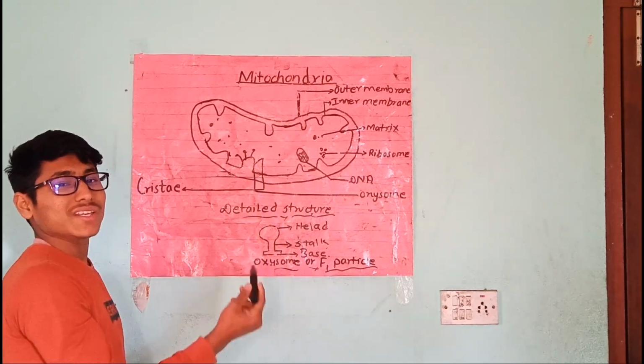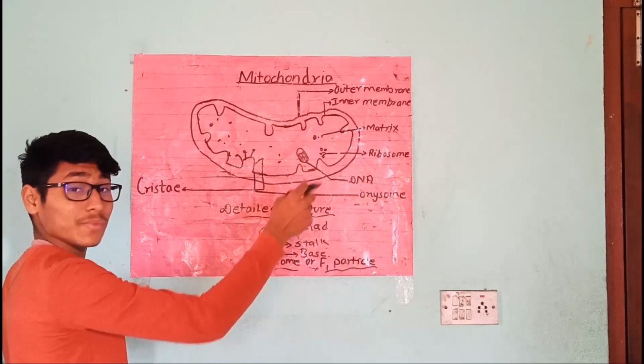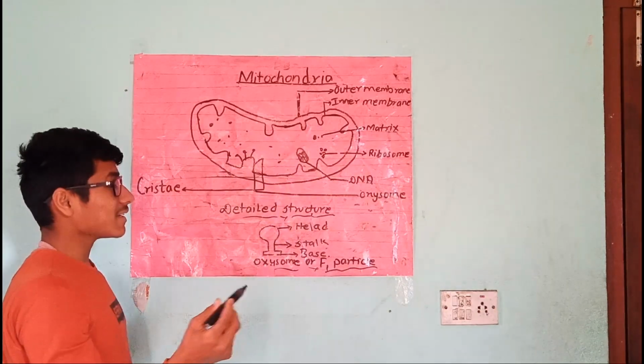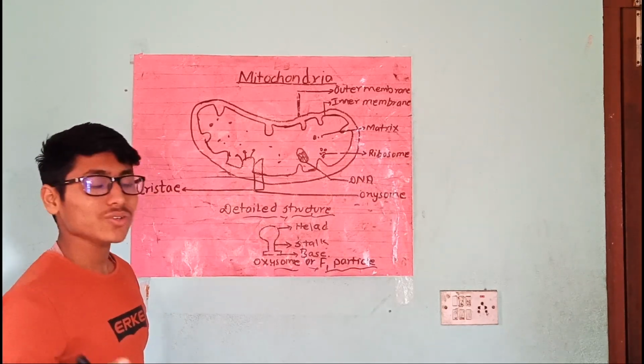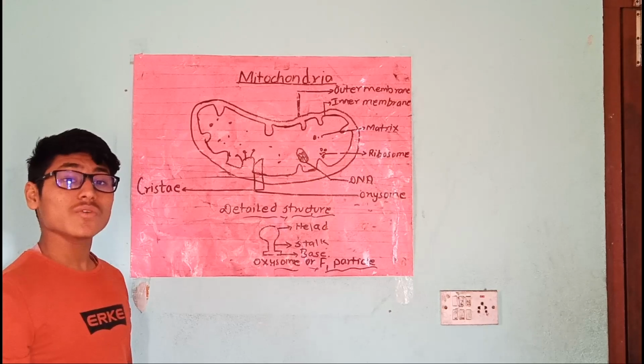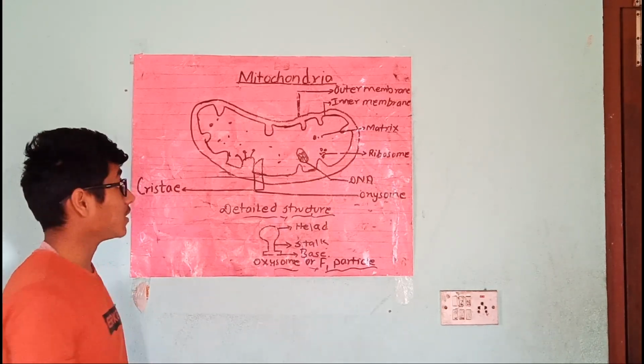Mitochondria consist of their own DNA. So they produce many proteins, but they also depend upon the nuclear DNA and cytoplasmic ribosomes for the production of a larger amount of proteins, which is necessary for the formation of ATP.